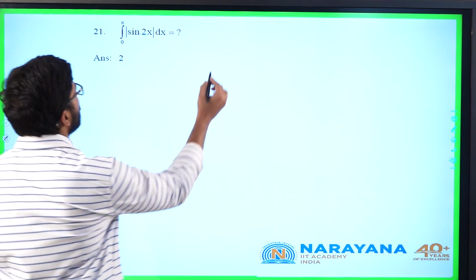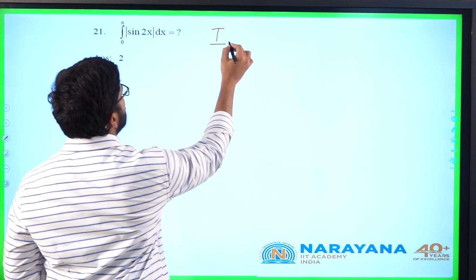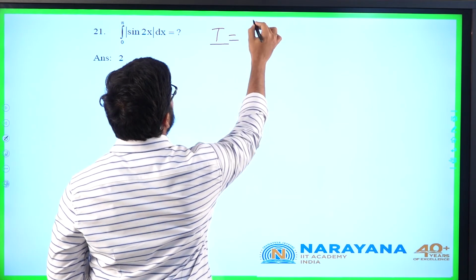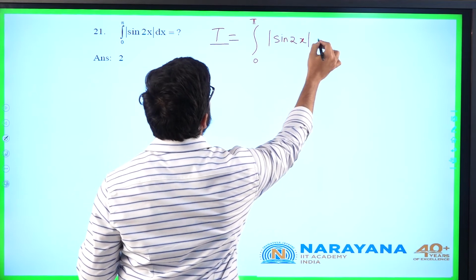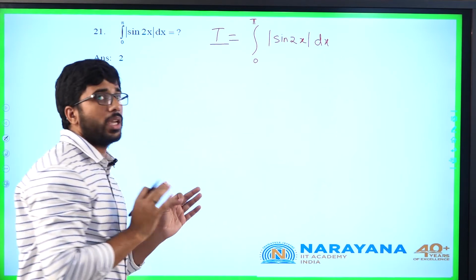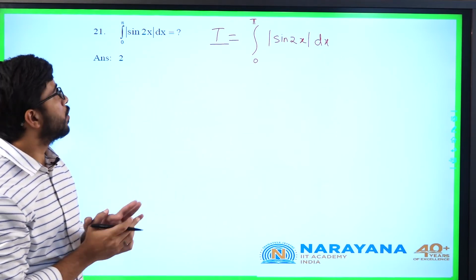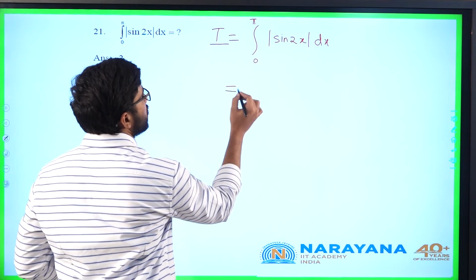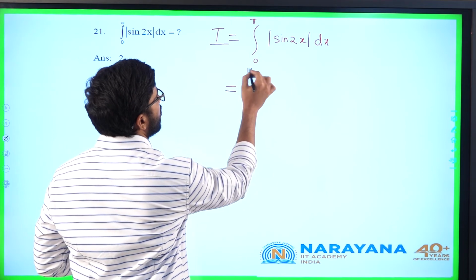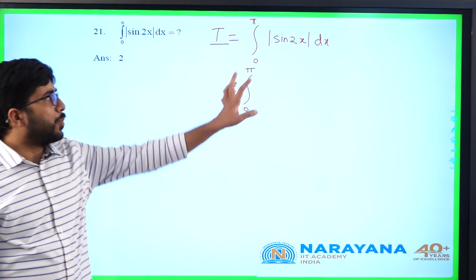Integral 0 to pi modulus of sin 2x dx. Simple, again a definite integration based question. We came across 3 questions till now. I is equal to integral 0 to pi modulus of sin 2x dx. So this is integral 0 to pi, see, modulus of sin 2x.